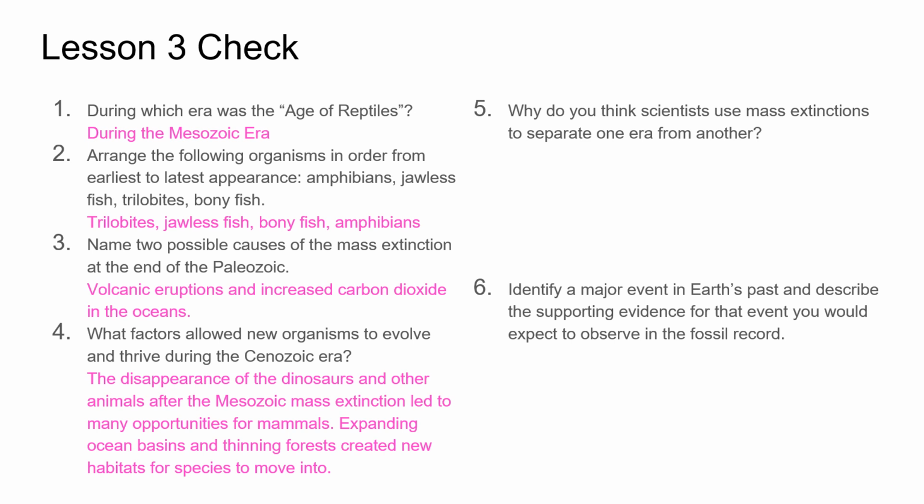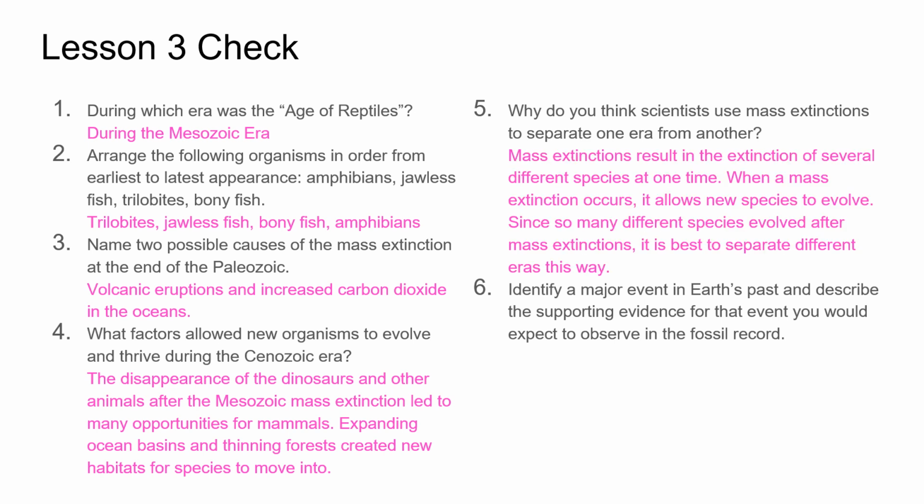Why do you think scientists use mass extinction to separate one era from another? Mass extinctions result in the extinction of several different species at one time. When a mass extinction occurs, it allows new species to evolve. Since so many different species evolved after mass extinctions, it is best to separate different eras this way.